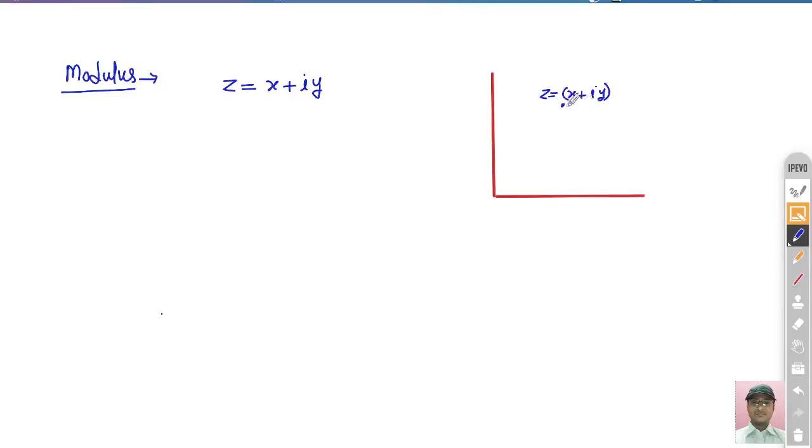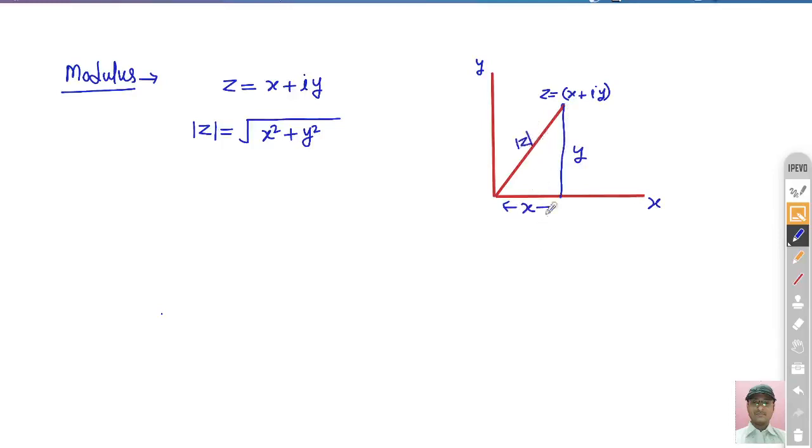So x is the real part and y is the imaginary part. Now if you want to calculate the modulus of z, it is x square plus y square under a root. It represents the radial distance from the origin, right? It's a very simple thing. This is the y distance and this is the x distance, so by Pythagoras theorem we can calculate this modulus of z.